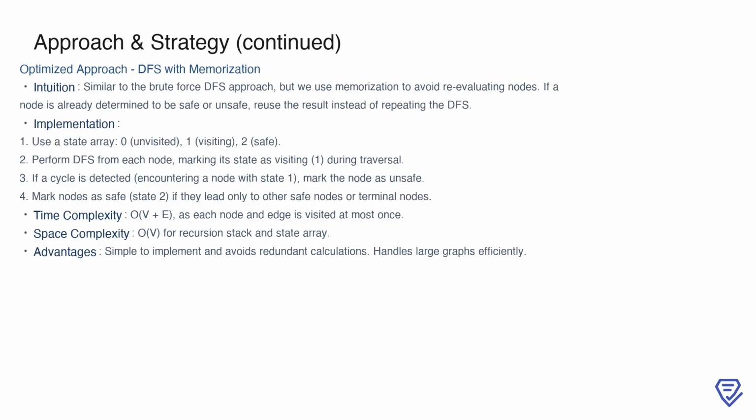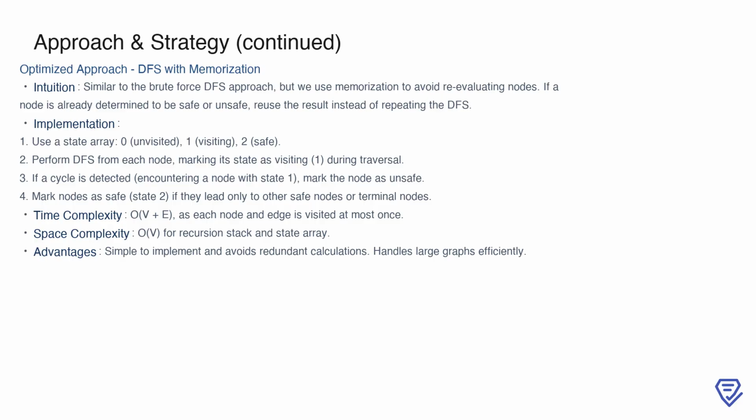Specifically, we maintain a state array for each node, where 0 represents unvisited, 1 represents visiting, and 2 represents safe. During the DFS, when a node is visited, we mark it as visiting, and if we encounter it again in the same traversal, it indicates a cycle, and the node is marked unsafe. Nodes are marked safe once we confirm they lead only to other safe nodes or terminal nodes.